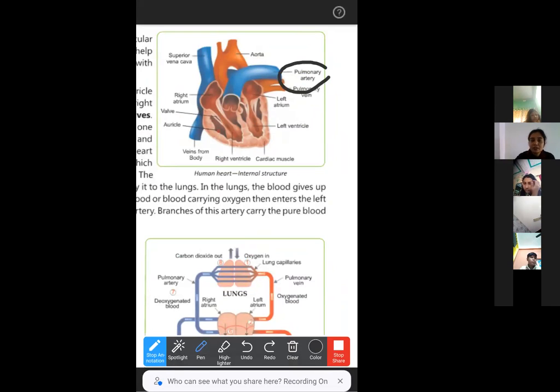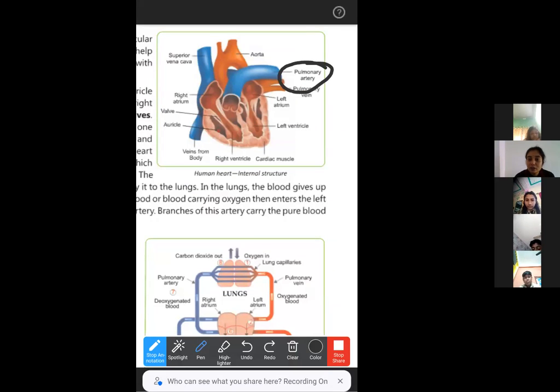I have told you in the previous class that the pulmonary artery is the artery that carries the blood. Arteries carry oxygenated blood, but the pulmonary artery is an exception. The pulmonary artery carries deoxygenated blood. So from which part to which part?